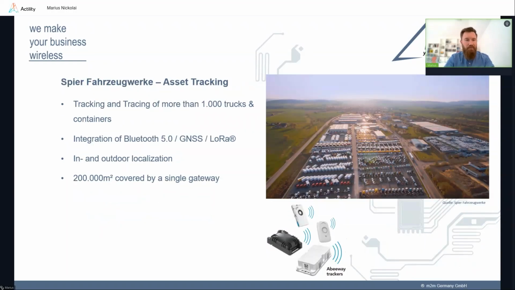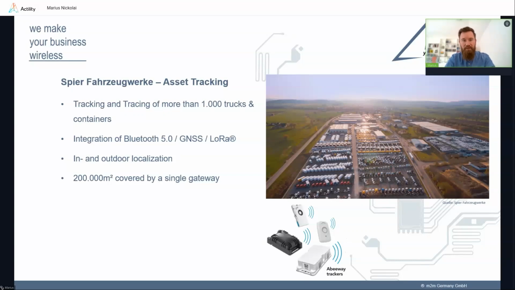The next one is one of our quite early projects, and I chose this one to share here because it also shows very well the coverage that can be reached with LoRaWAN. The area you can see here on the photo has about 200,000 square meters, and this area is actually covered by a single gateway. To be honest, it's not the perfect approach. Usually you would use 2 or 3 gateways for redundancy. But here we can see how powerful in terms of range LoRaWAN can be.